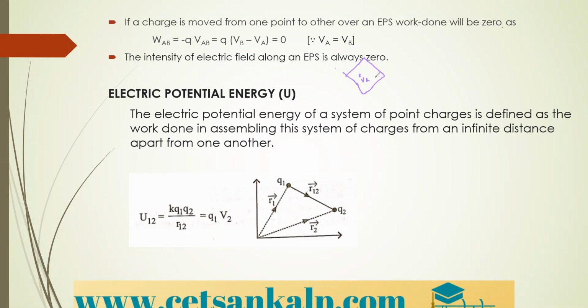According to the definition, the entire surface has the same potential, that is VA itself, or 5 volt, you can assume. So if you are moving the charge from one point to another, as the potential value is the same, the work done will be how much? The work done will be zero here. Therefore, we say that in moving a charge from one point to another, the work done will be zero.